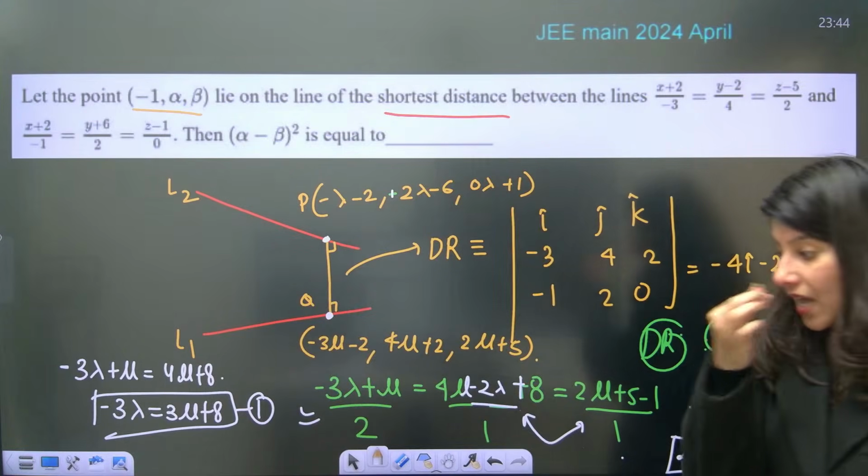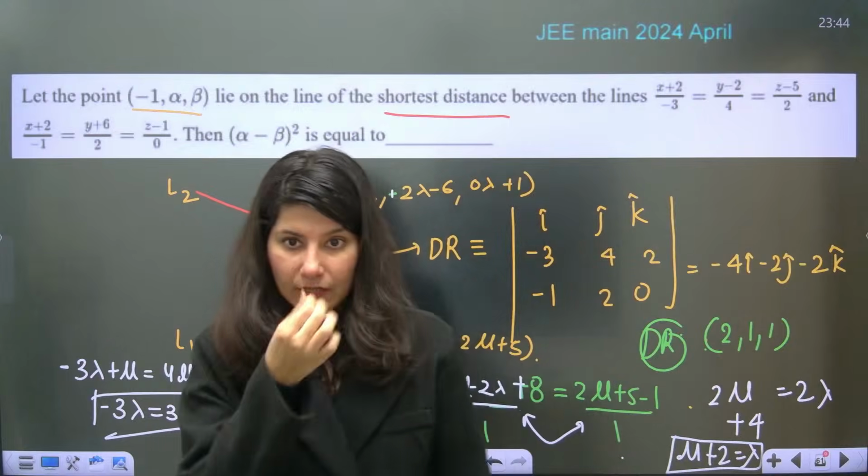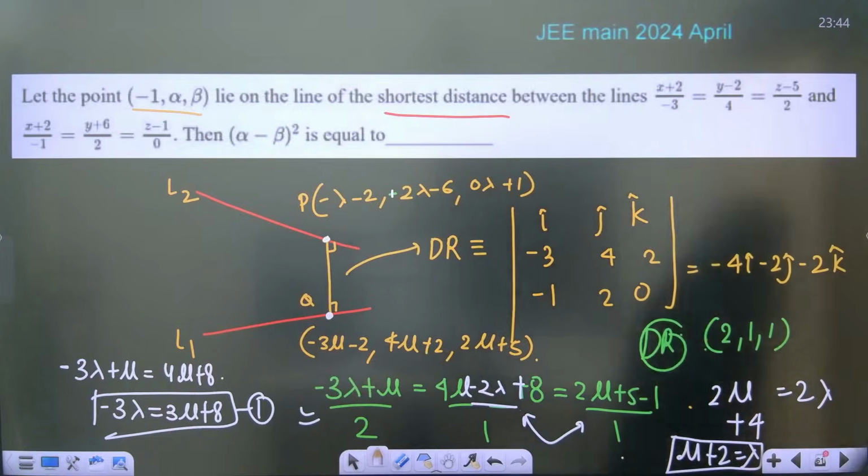I'm having this allergy on my nose. Okay, give me a moment.